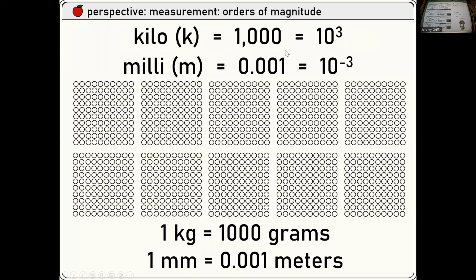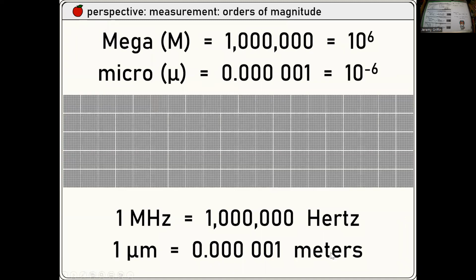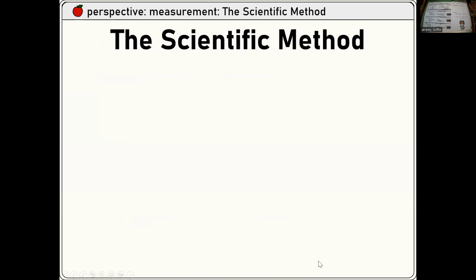Orders of magnitude. These first few slides have to do with measurement one way or another. There are 1,000 bubbles there. You know the prefix for 1,000 is kilo. Kilo is a factor of 1,000, and 1/1,000th is milli. For example, 1 kilogram is 1,000 grams, and 1 millimeter is 1/1,000th of a meter. There's a million dots there. Million is mega, and 1 millionth is micro. For example, megahertz, micrometer.